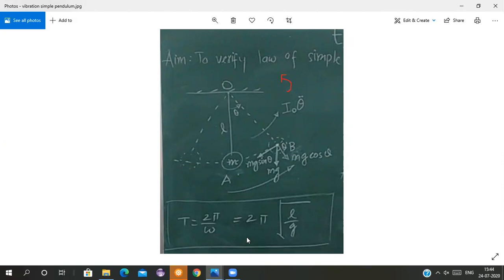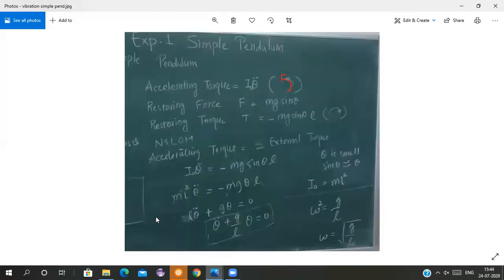In the same way, I am taking you here in the calculation part. I0 theta double dot is in this direction. Restoring force is mg sine theta. That is the only force which is not zero. So the force is mg sine theta, and because of that, there will be a restoring torque, and that will be in this direction as shown here.